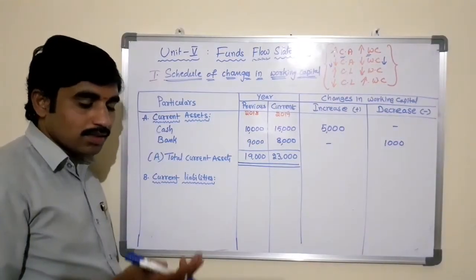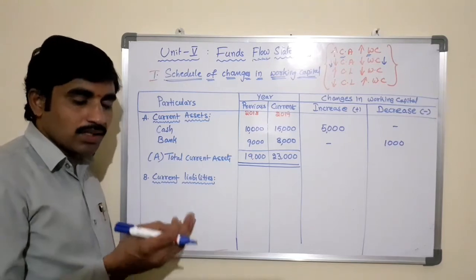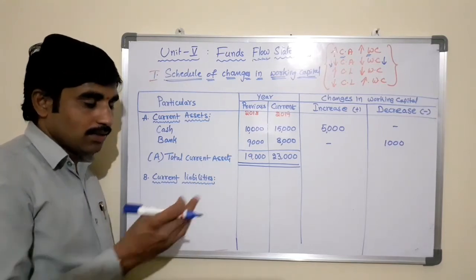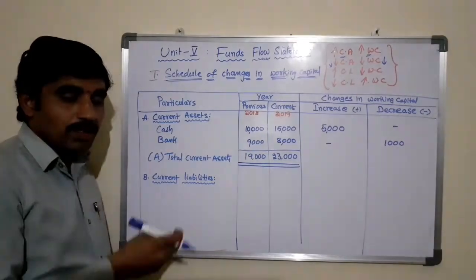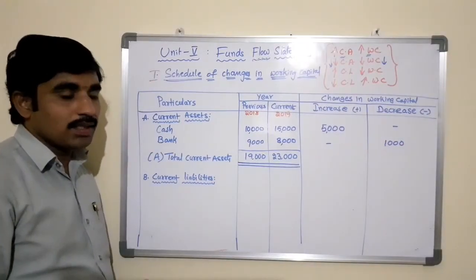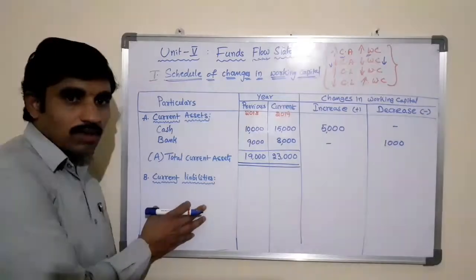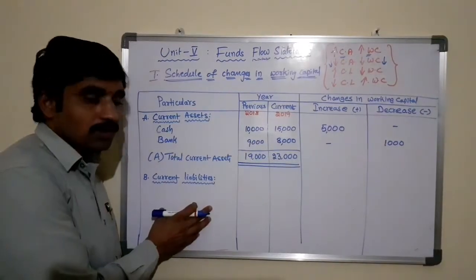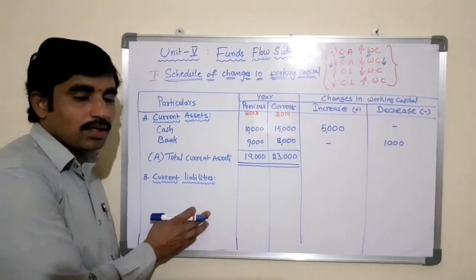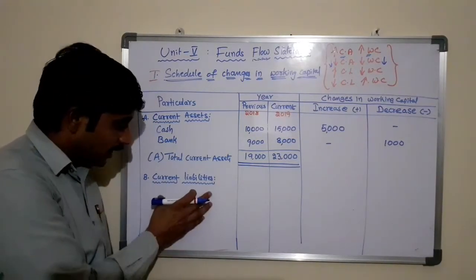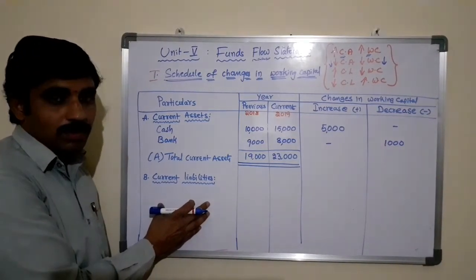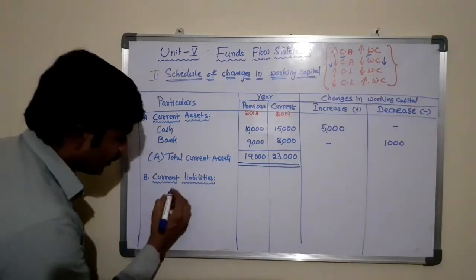Bills payable, bank overdraft, outstanding expenses, amounts due, creditors, and other liabilities are concerned under the current liabilities. Now we need to find out the current liabilities from the given balance sheet in order to write under the heading of current liabilities.